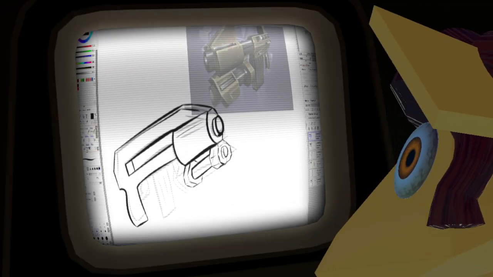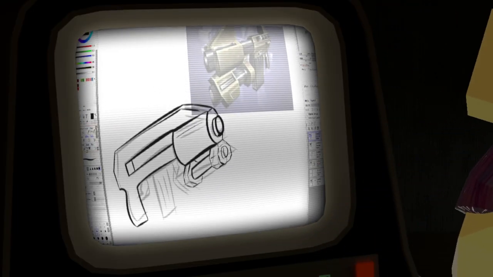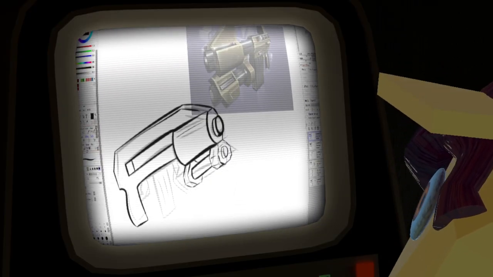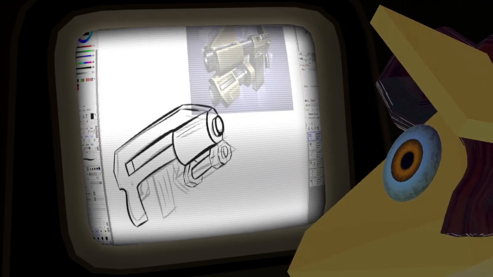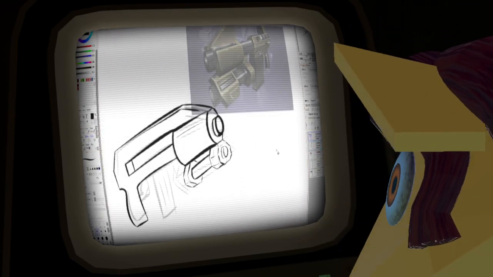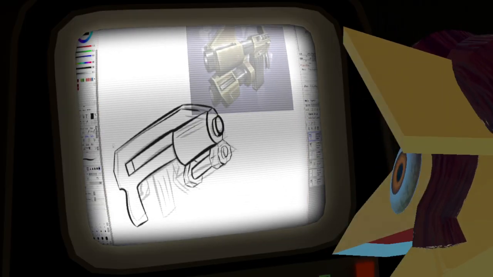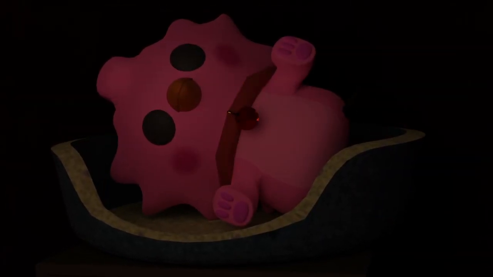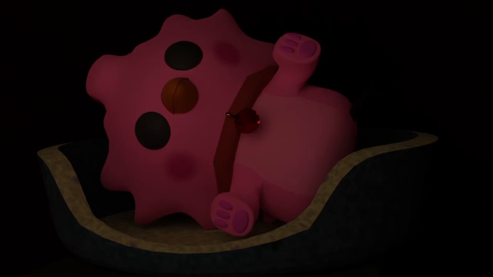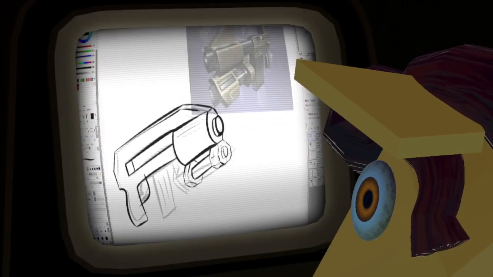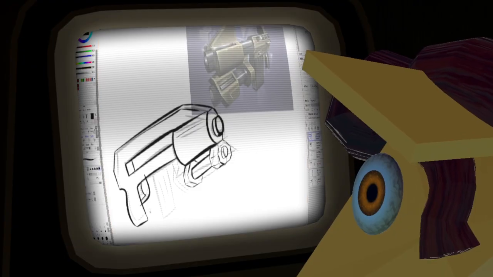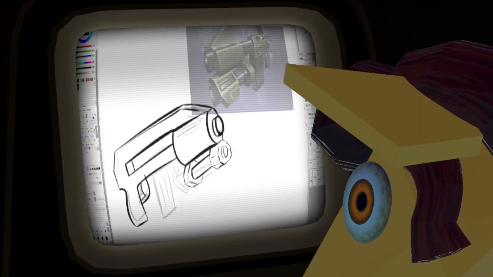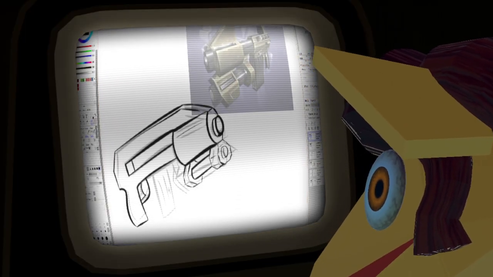And Control E, new layer. There we go. We can kind of come in from behind there.